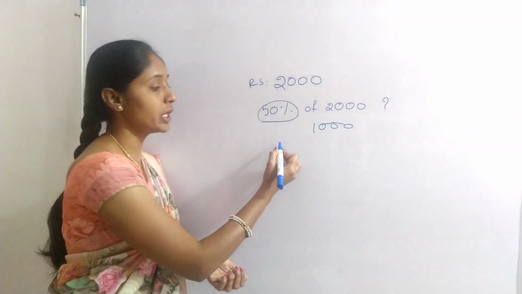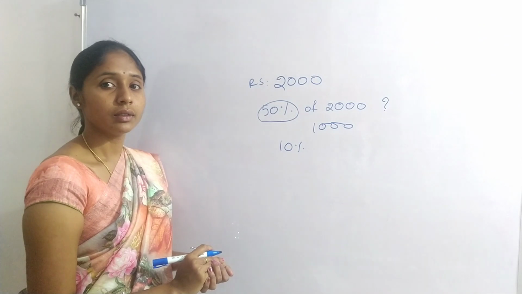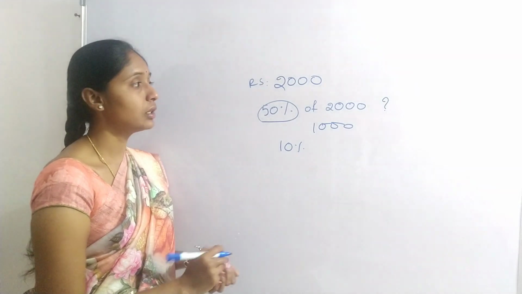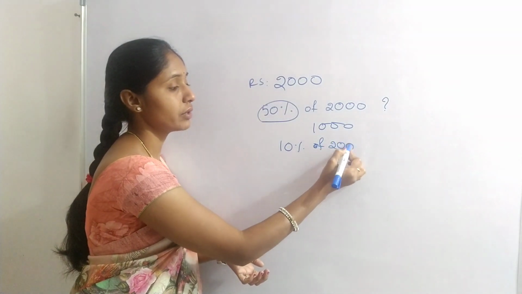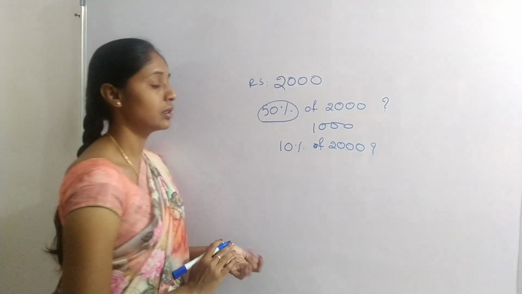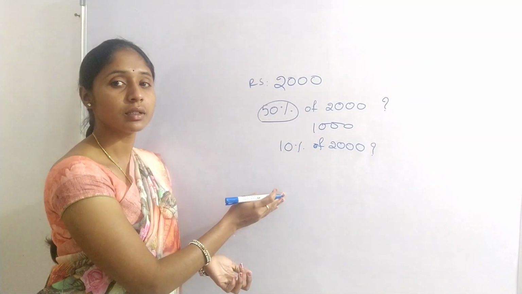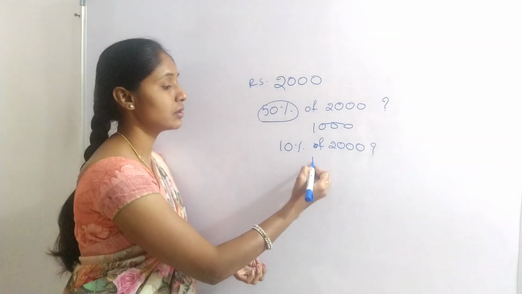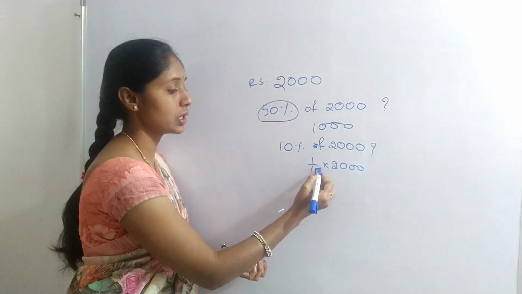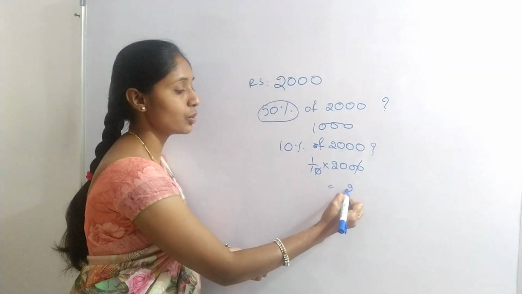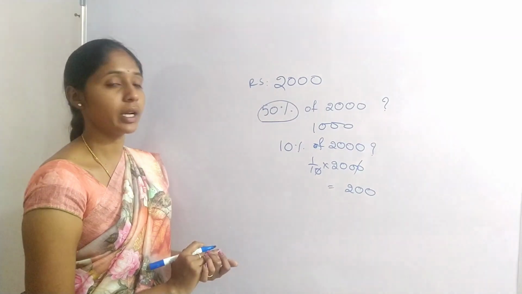What is 10% of 2000? The question may be like this, 20% of 2000. Sorry, 10% of 2000. 10% means 1 by 10. 1 by 10 into 2000, cancel the zeros, the answer is 200. 10% of 2000 is 200.